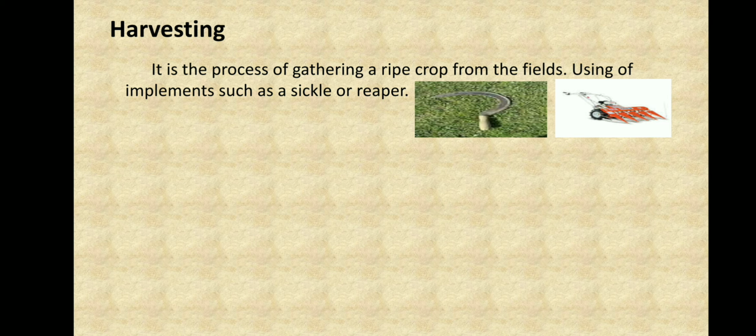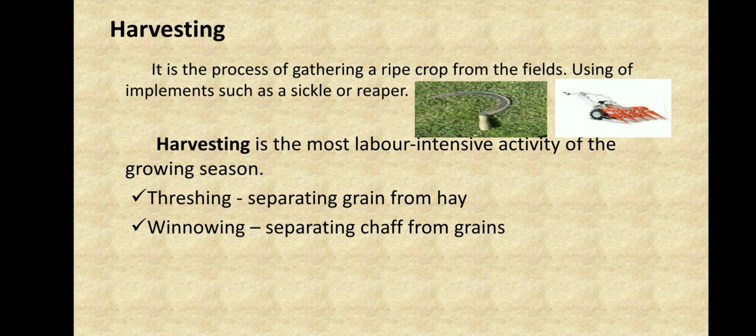Now harvesting goes with two processes, which are threshing and winnowing. What are threshing and winnowing? Threshing is a process to separate the grains from hay. The grains are what we are going to have, and they come with some particles called hay. So this hay should be removed from the grains. To remove this, we go with the process of threshing.